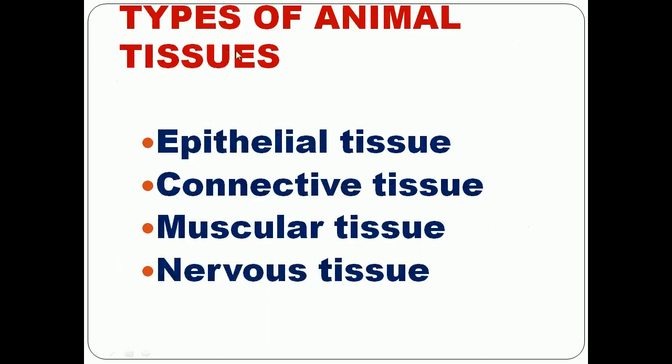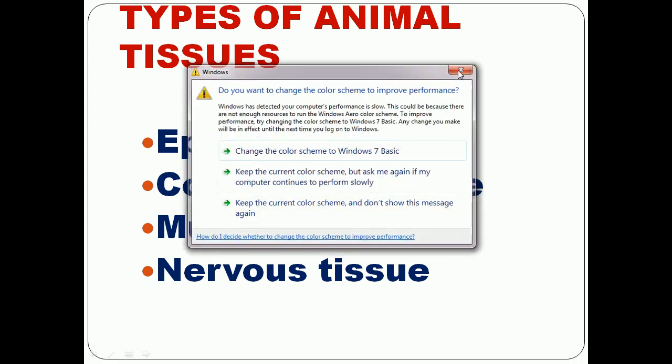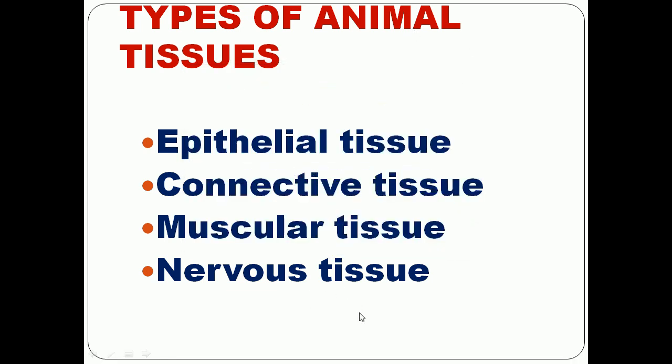Now we can see the types of animal tissues. Animal tissues are classified into four types: epithelial tissue, connective tissue, muscular tissue and nervous tissue. Now we are going to see elaborately about epithelial tissue. So what are the four types of animal tissues? Epithelial tissue, connective tissue, muscular tissue and nervous tissue.